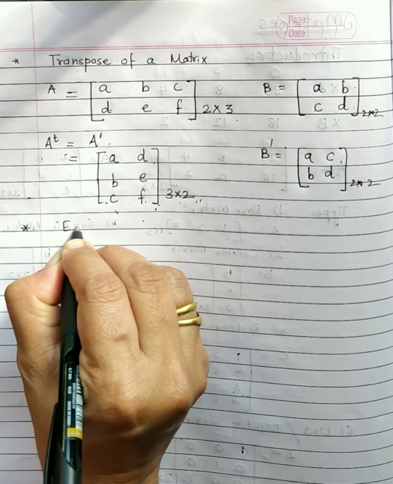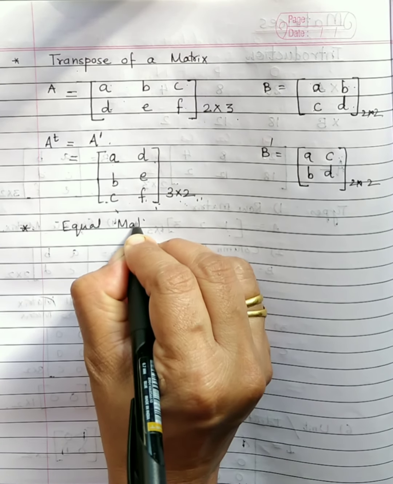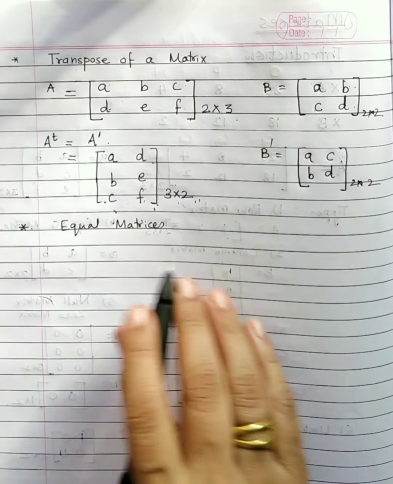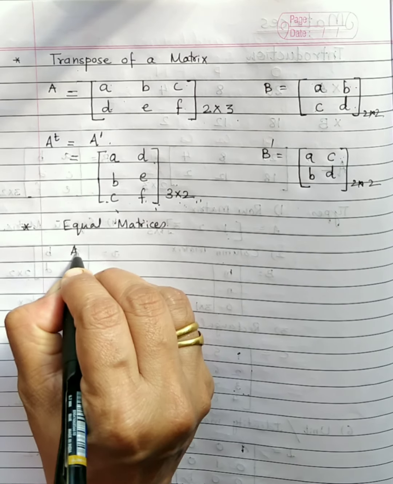Next concept is equal matrices. What will be the two matrices which are equal? Obviously it should be given to us that two matrices are equal. Suppose I have got two matrices.